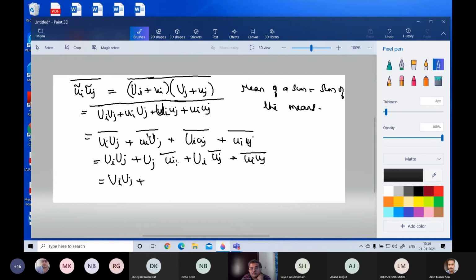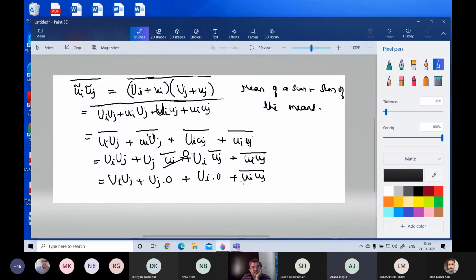No response. Actually you will see that this is equal to 0. We have already said it is the mean of a fluctuating quantity. So this is Ui Uj plus Uj into 0 plus Ui into 0 plus ui uj.